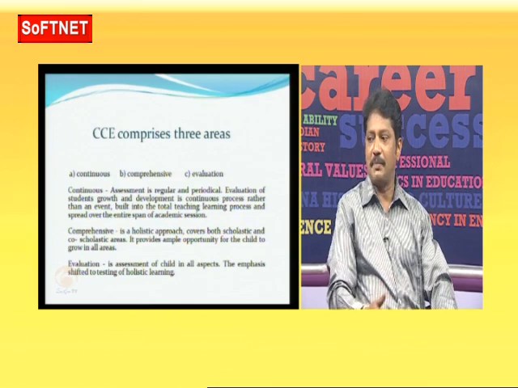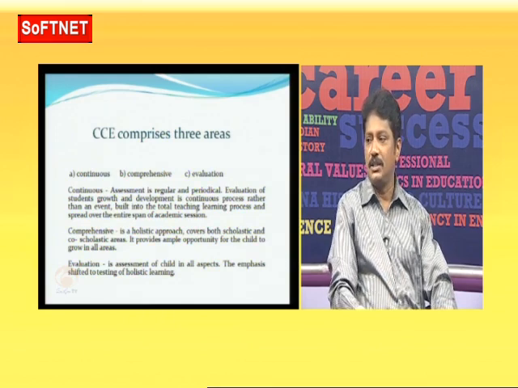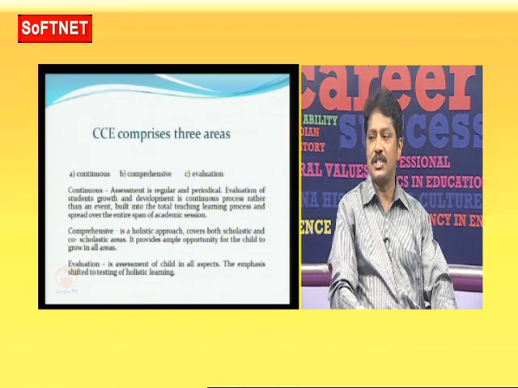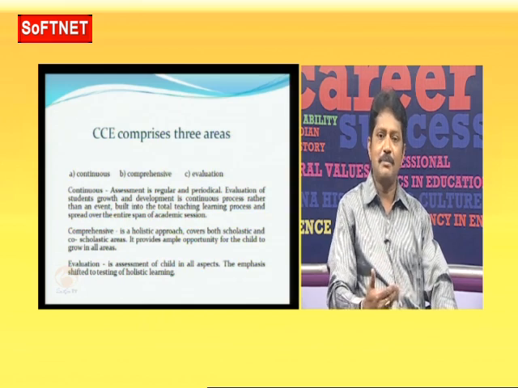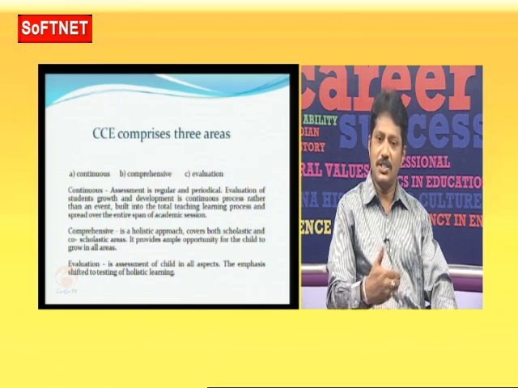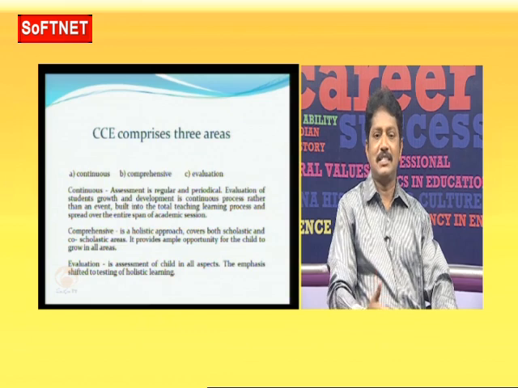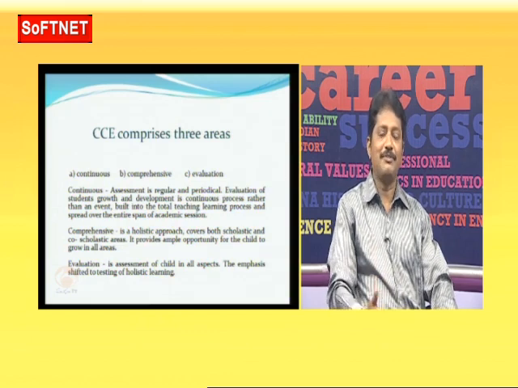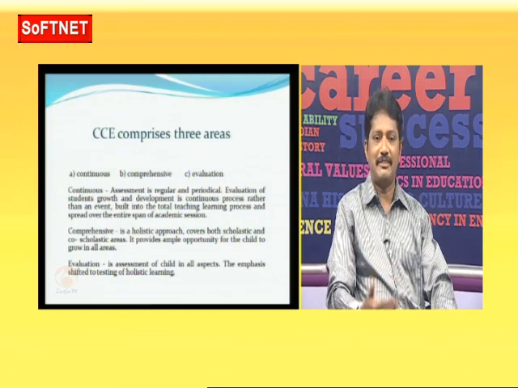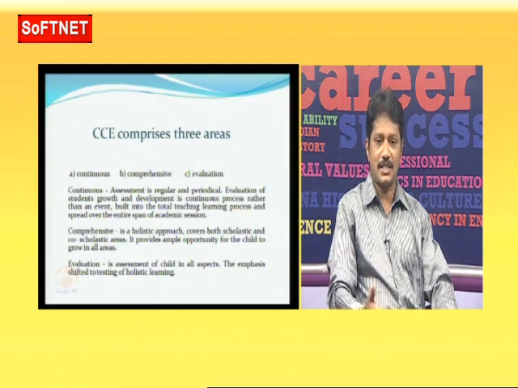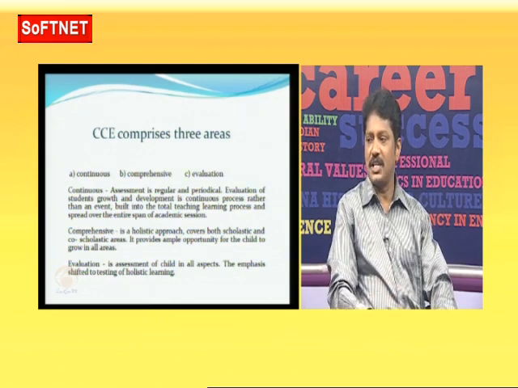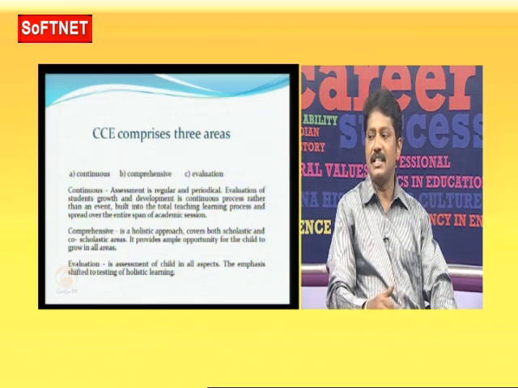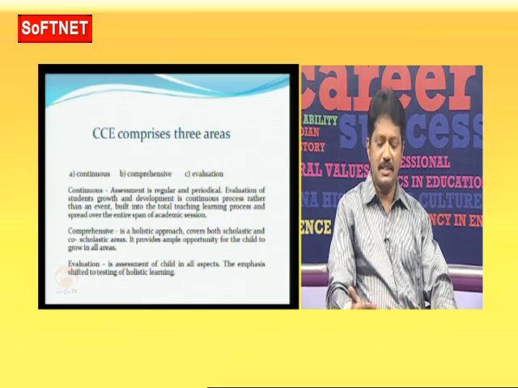Okay. Now come to comprehensiveness. It should be a holistic approach. It covers both scholastic and co-scholastic areas, which provides ample opportunity for the child to grow in all areas. This is very important. It should be comprehensive. We should take the higher aim, not a narrow aim. So how is the children's performance? The answer is not the only correct thing. How is the child doing? In the present system, in the principles of evaluation, we are giving more importance to the process, not to the answer. So the answer is not the criterion. The evaluation is the assessment of the child in all aspects, and the emphasis has shifted to testing of holistic learning, correct?